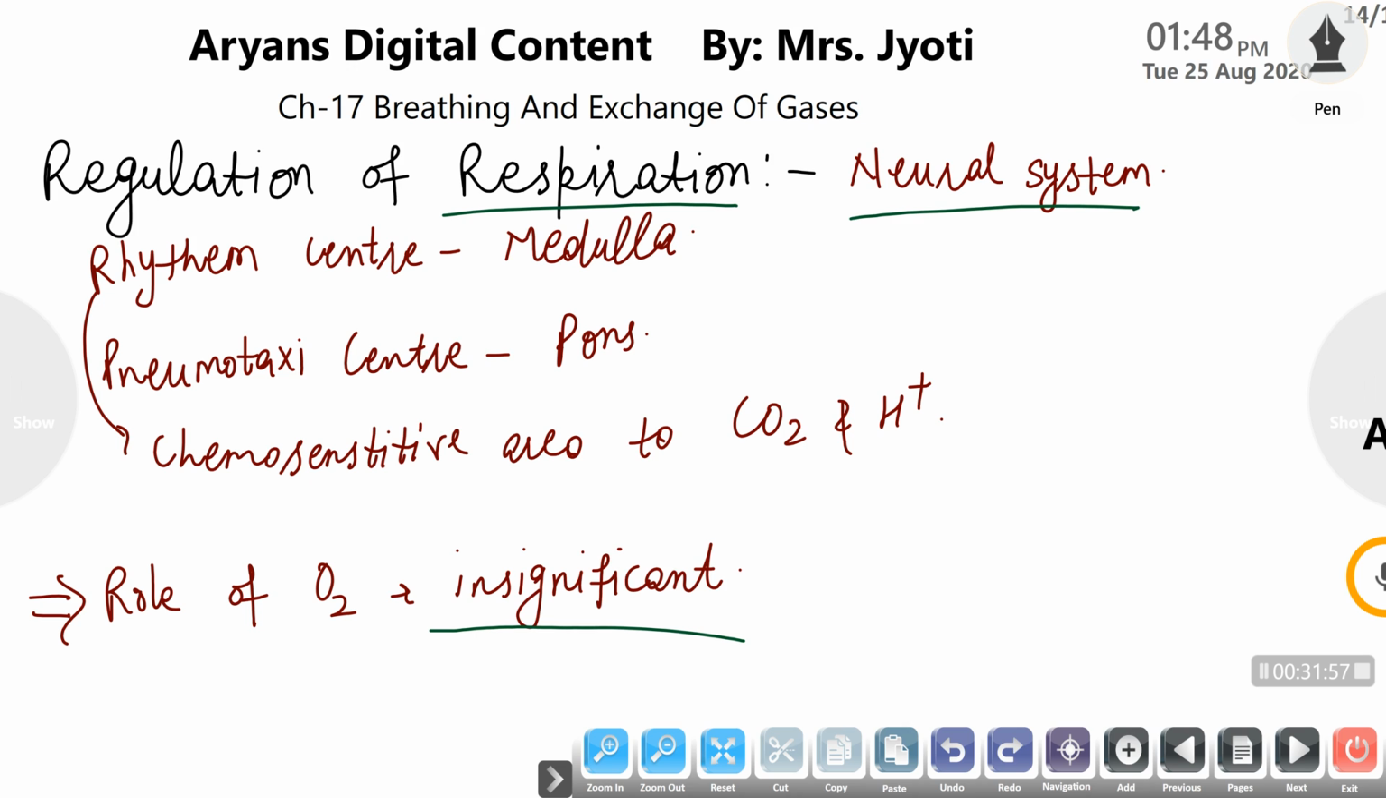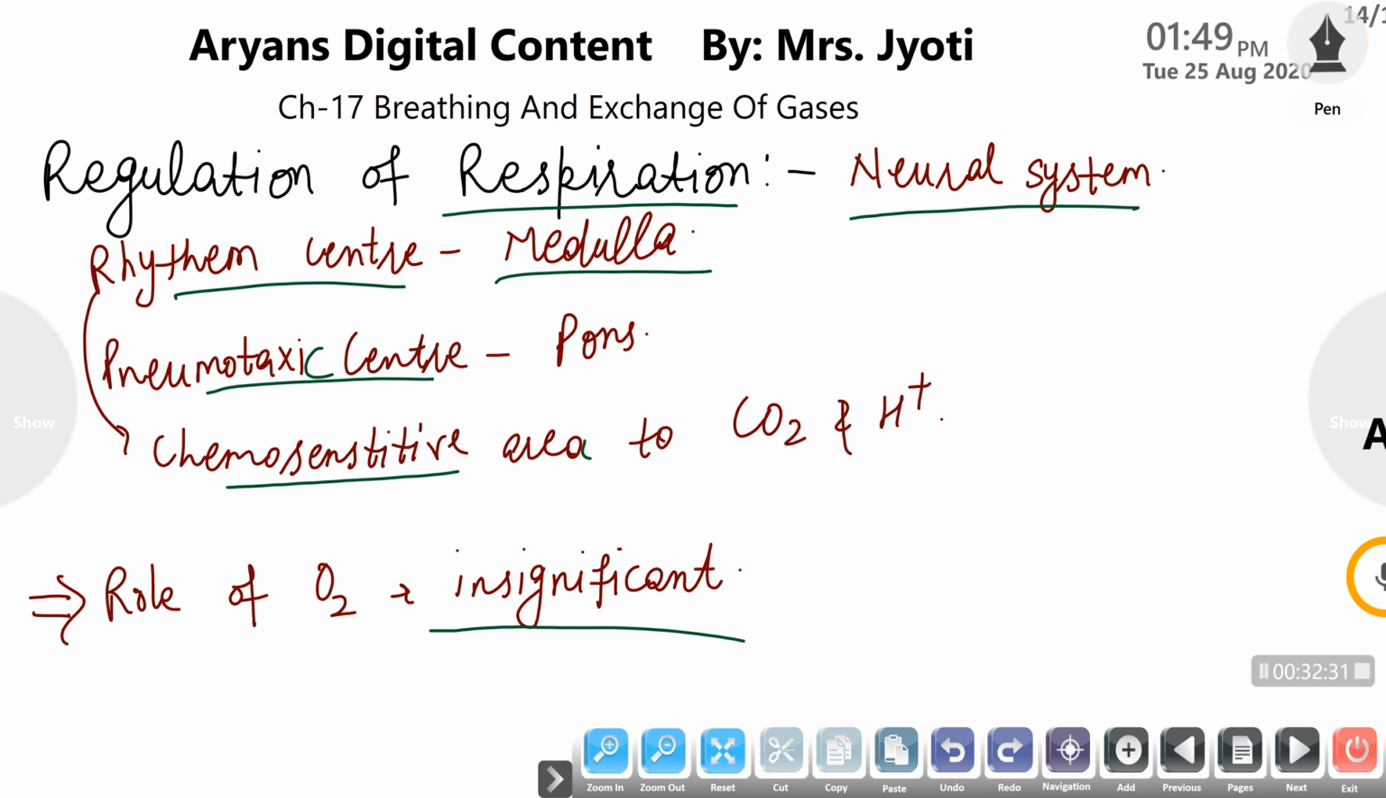The nervous system has various centers for the mechanism of respiration, which include the rhythmic center, the pneumotaxic center and the chemosensitive area. The rhythmic center is present in the medulla. It makes the rhythmic binding and dissociation of oxygen in the lungs as well as in the tissues, so that the maximum oxygen is available to our tissues or cells to respire. And the pneumotaxic center is present in the pons.